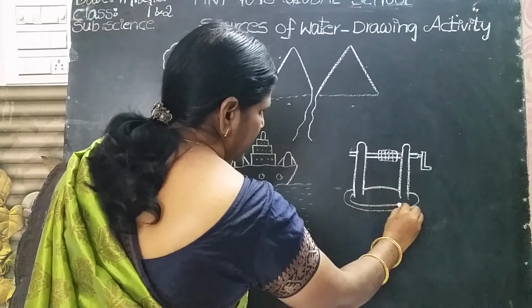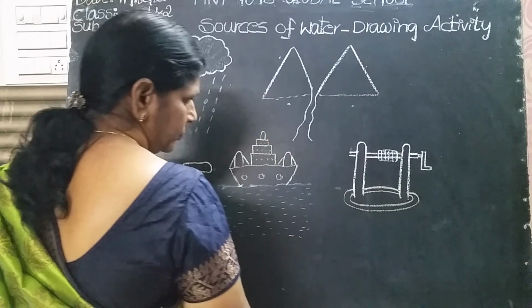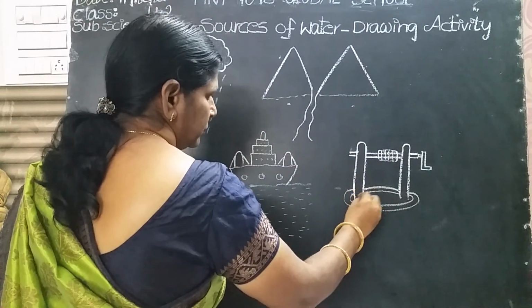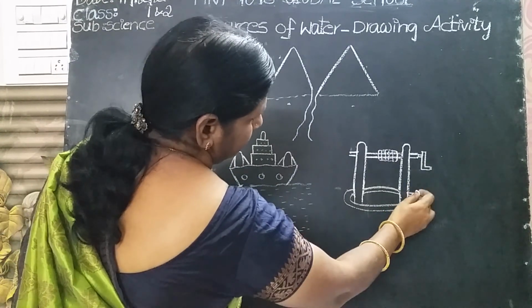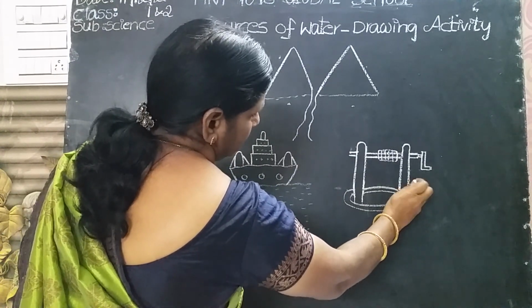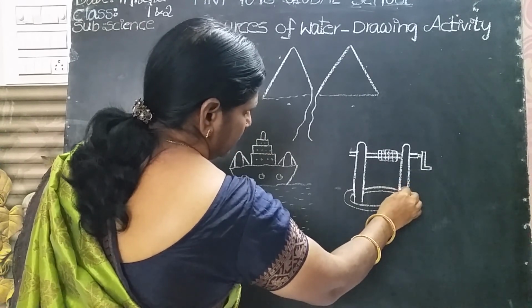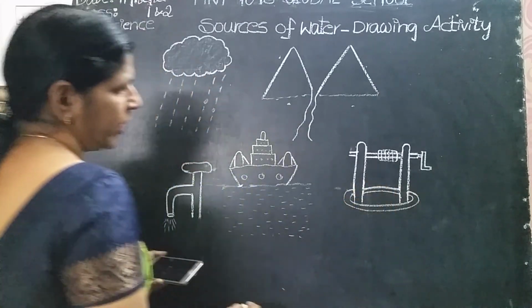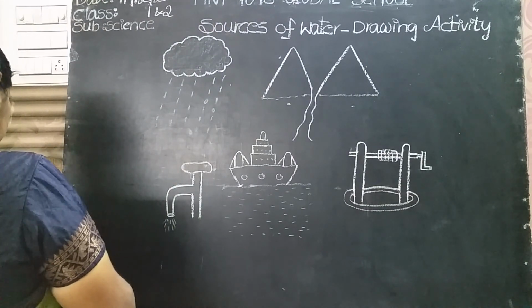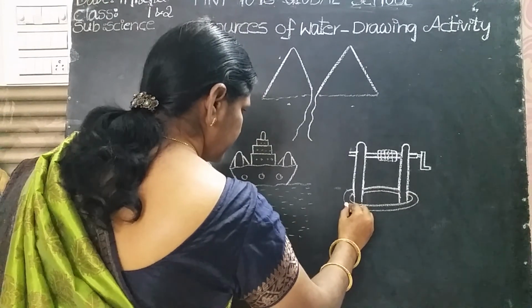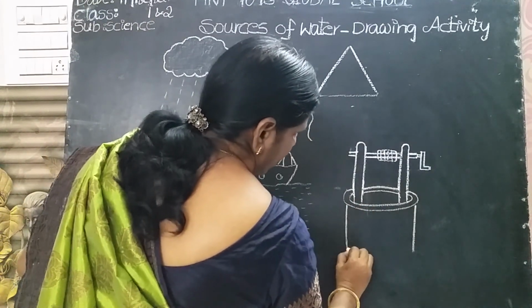Draw one more line like this. Okay, now draw two straight lines. Draw like this.